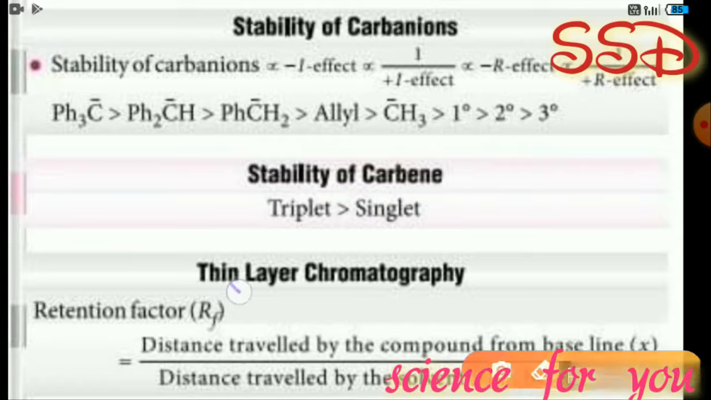Next, thin layer chromatography. Here we have to remember the retention factor definition. Rf is equal to the distance travelled by a compound from the baseline, X, divided by the distance travelled by the solvent from the baseline, Y. Okay, which is known as the retention factor.